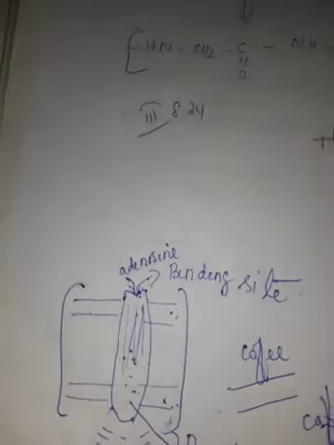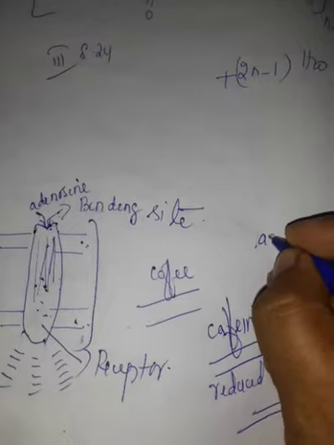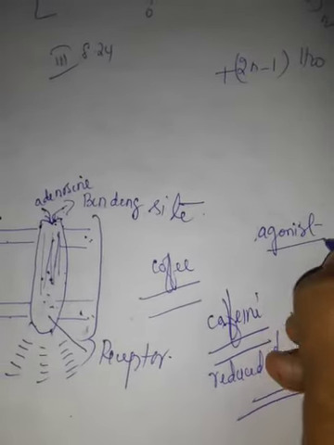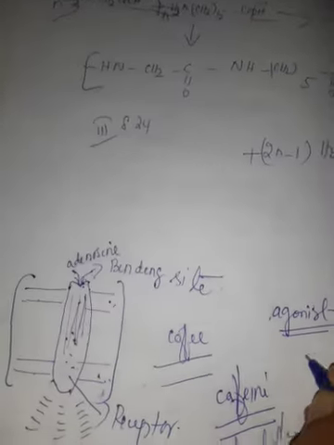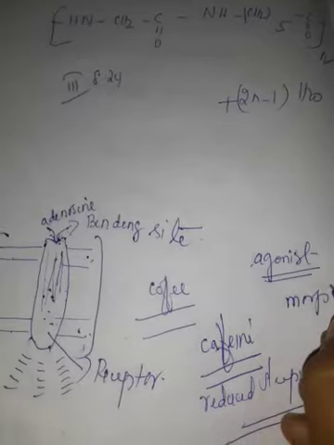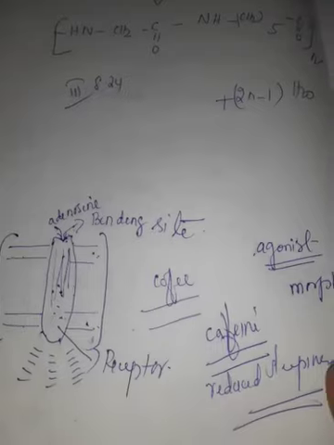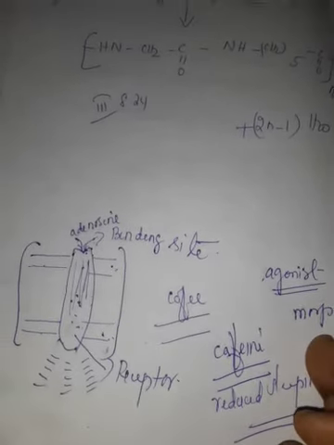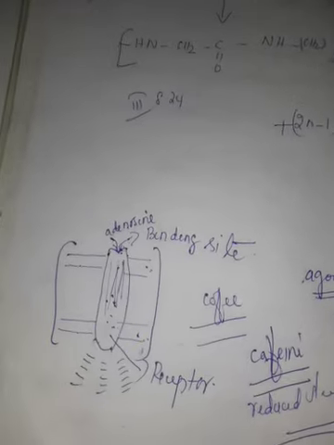Next, one more drug that is called agonist. That is antagonist. This is agonist. Agonist, the best example is morphine. Morphine is used as a painkiller. Now, if it binds to the opioid receptors, it activates them.